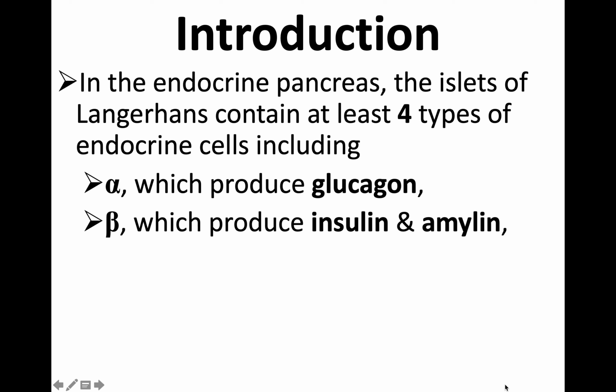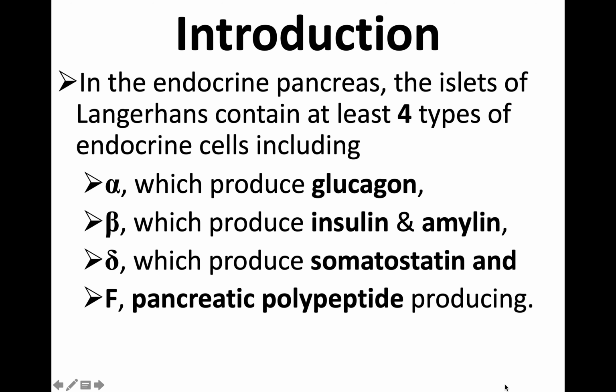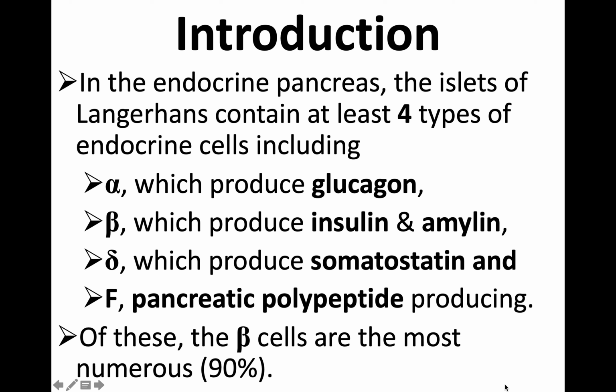We'll be discussing the details of amylin at the end of this class, because nowadays amylin analogs are also used as anti-diabetic medicines. Then delta cells produce somatostatin. You have studied the role of somatostatin when we discussed growth hormone. Then F cells produce pancreatic polypeptide.